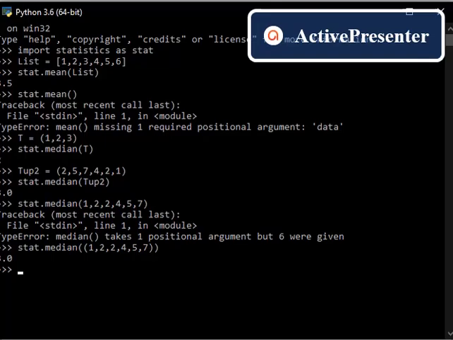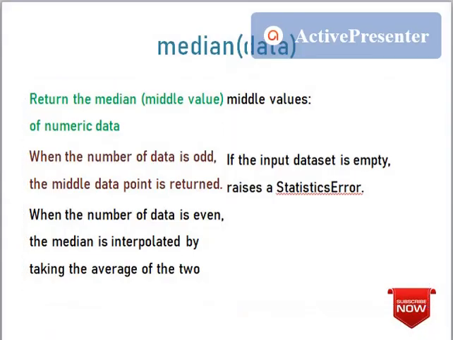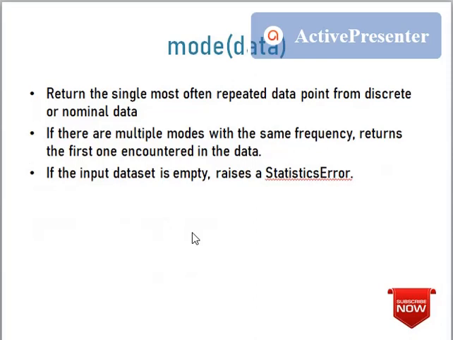Okay, next we are going to discuss mode. Mode is very simple compared to the others. Here we will be finding the most often repeated data in your collection. If multiple data items are repeated in my collection, the most repeated data will be chosen as the answer. Here also the data should not be empty. Okay, we will check with an example.